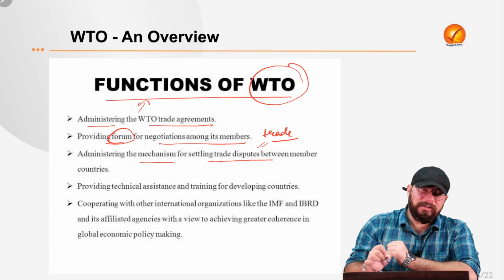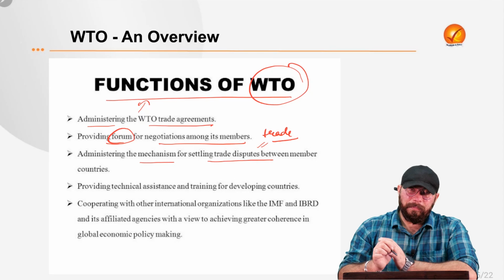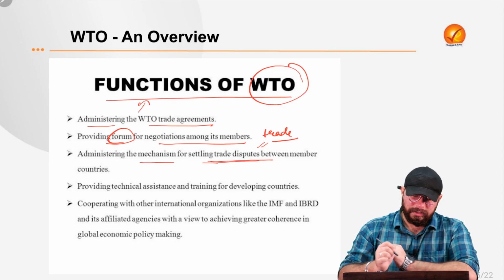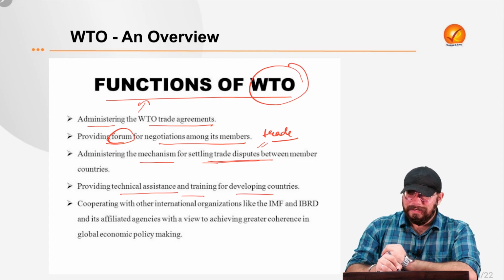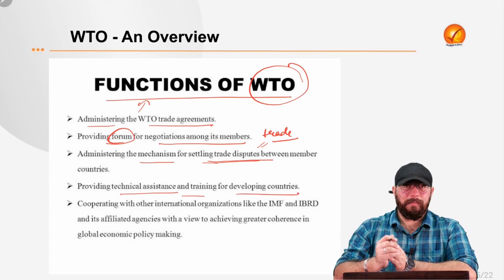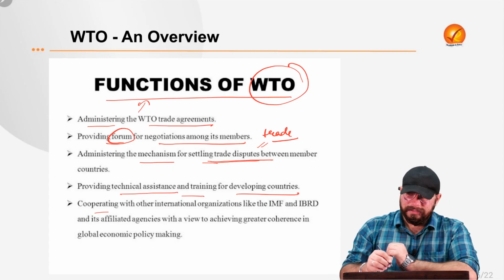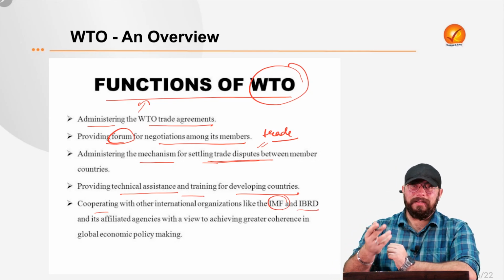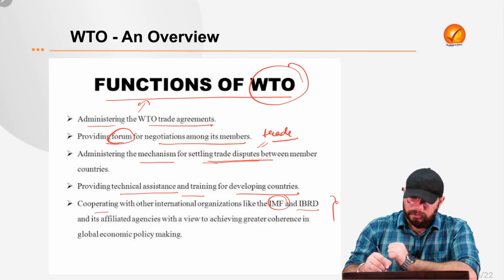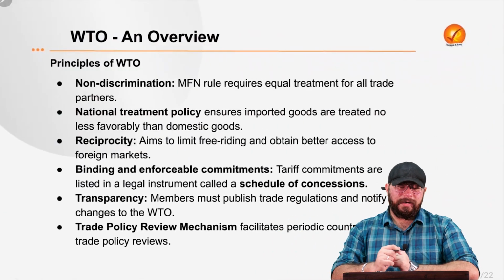So first is administering WTO trade agreements, then becoming a forum for negotiation amongst the members, then a mechanism for settlement of trade disputes. Also, it provides technical assistance and training for developing and underdeveloped countries, right? Also, it cooperates with other international organizations, which include the International Monetary Fund, the International Bank for Reconstruction and Development, the World Bank, and so on, and the other affiliated agencies. So international cooperation is also one of the very good functions of the World Trade Organization.